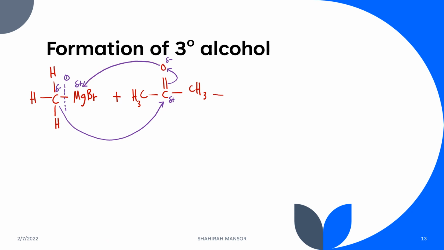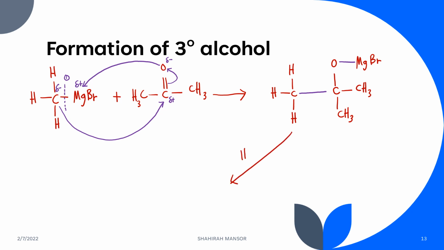Okay, so what will be the intermediate kita? Kita akan dapat this is CH3. Okay, bonding baru. Bentuk dengan siapa? Dengan carbonyl carbon just now. So carbonyl carbon tadi ada 2 CH3. Ada double bond O tapi dah pecah, tinggal lagi satu je bonding. Okay, so O ni pula tadi serang MgBr. Okay, dapatlah produk dalam bentuk OMgBr. Tapi this is not yet the final product. Kena buat apa? Kena proceed dengan hydrolysis.